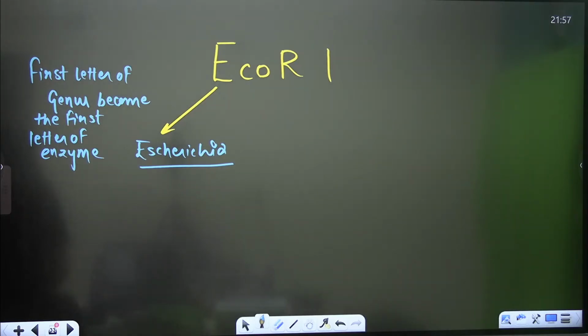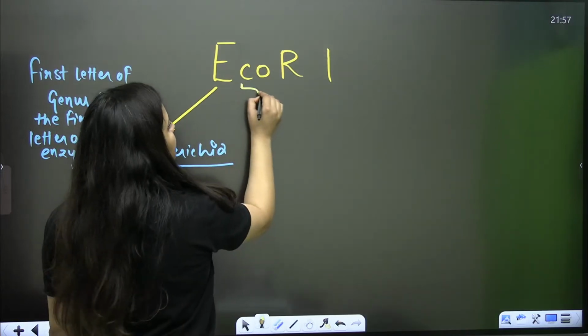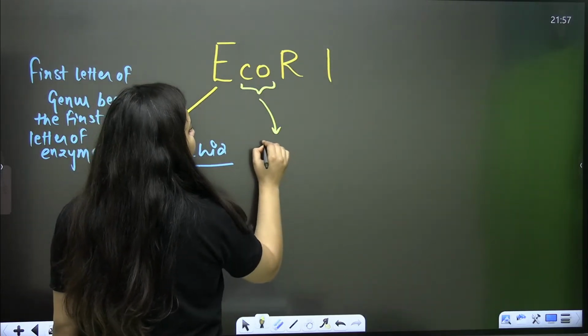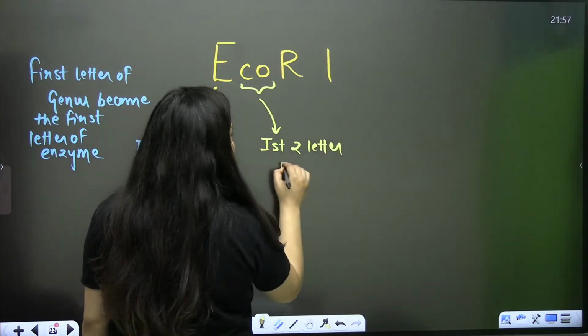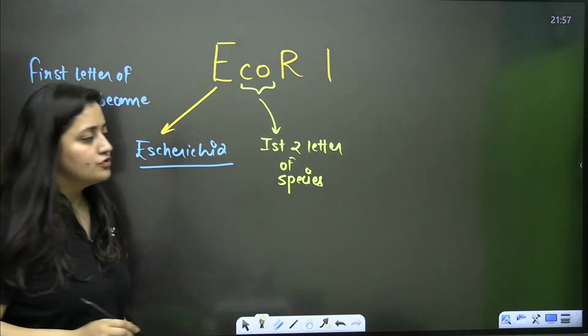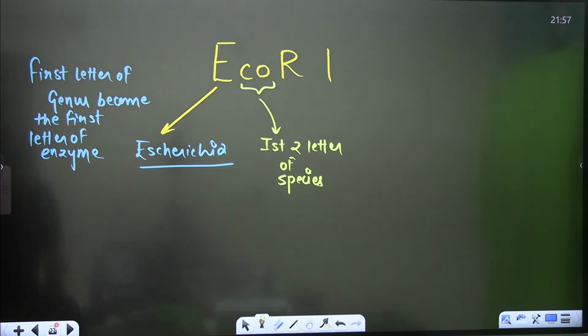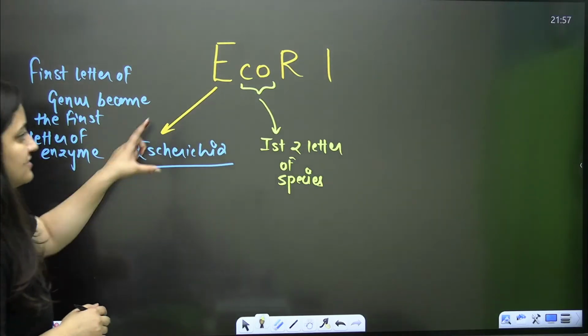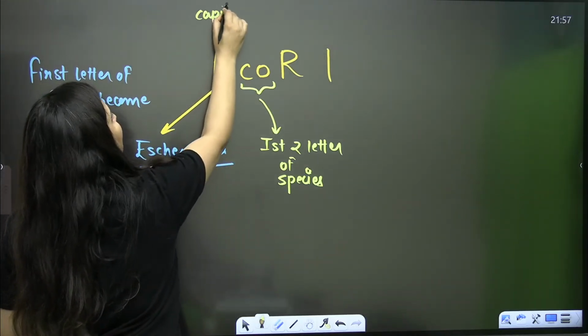And then the first two letters of the species make the second and third letter. These second and third letters are the first two letters of the species name. You know the species name is coli, C-O-L-I, so CO make the second and third letter here. They are written in small letters, and this is also important. The first one is written in capital letter. You have to write it like this.